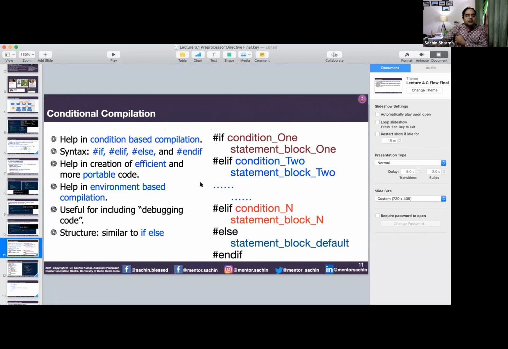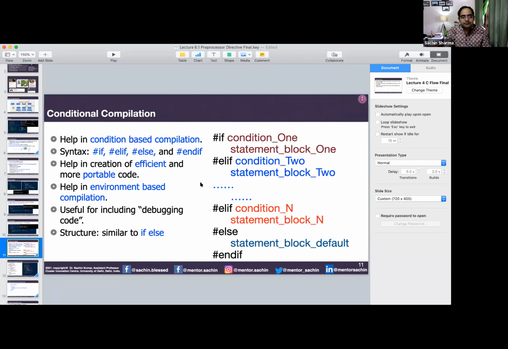Now, sometimes you have a 1 lakh line of code in your program or software, and you want to debug that code, or replace it with new code, but you don't want to delete the previous code. Then you create a conditional compilation, saying I do not want to touch this code, you don't need to include it. Or you have debugged some portion of your code which is working fine, and now you want to go to the next set of code and understand what the problem is there. In that case, conditional compilation comes into the picture.